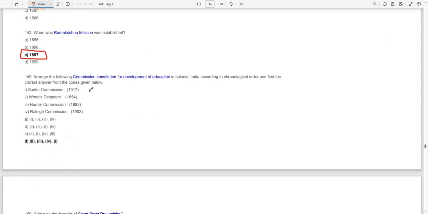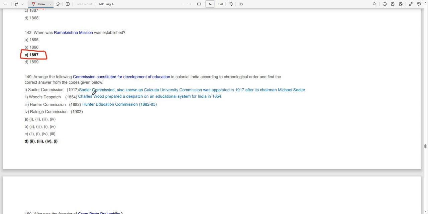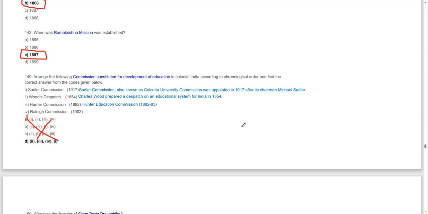Arrange the following in chronological order. All the options are correct. The Sadler Commission, the Calcutta University Commission, was appointed in 1917, that is perfectly correct. Wood's Despatch, Charles Wood prepared a despatch for the education system in India, 1854, absolutely fine. The Hunter Commission 1882 to 83, and the Raleigh Commission 1902, perfectly fine.